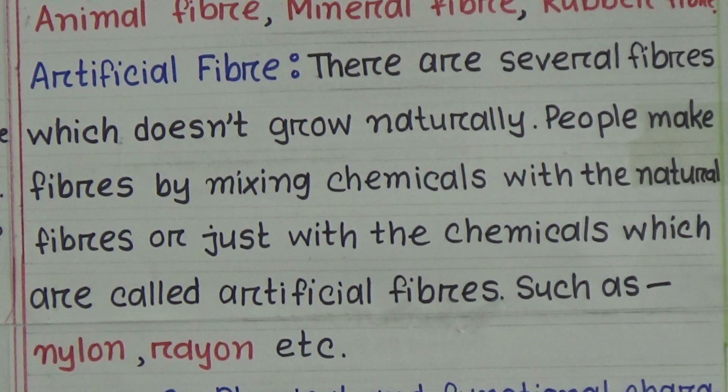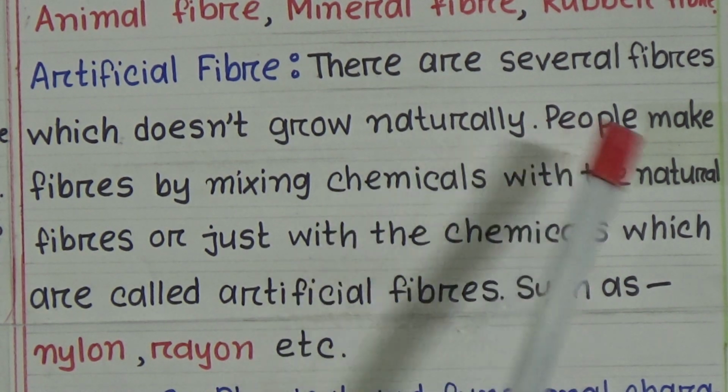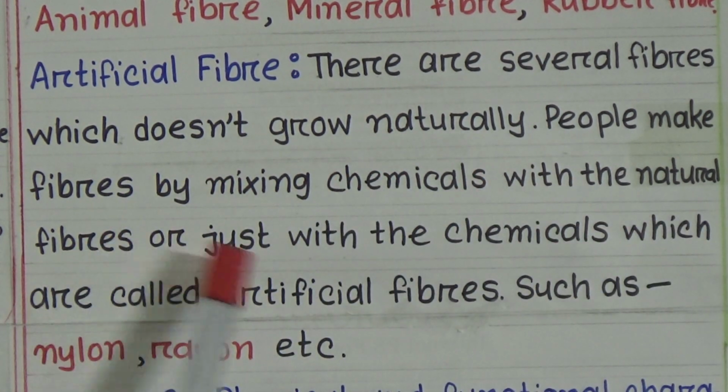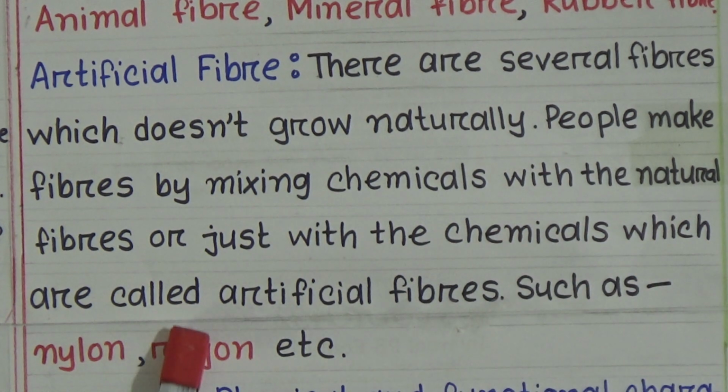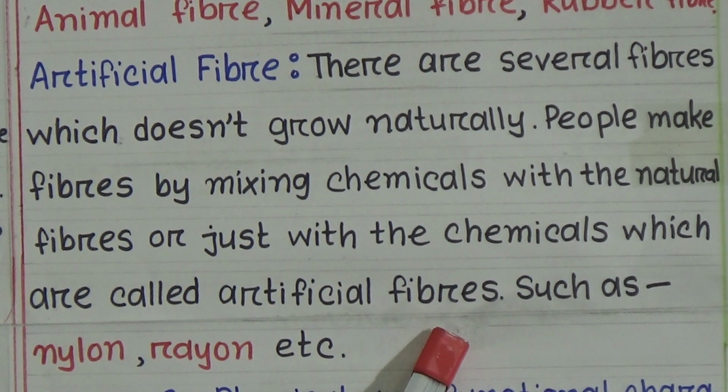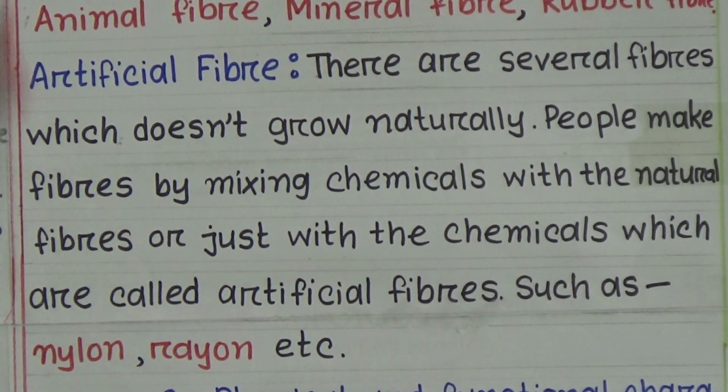So what is artificial fiber? People make fibers by mixing chemicals with natural fibers or just with chemicals. It means when we can't get a fiber from nature, but we can mix some chemicals and find some fiber, it is called artificial fiber. Nylon and rayon are examples of artificial fiber.